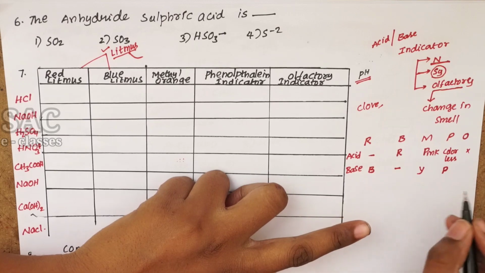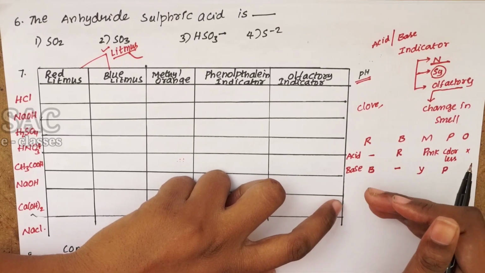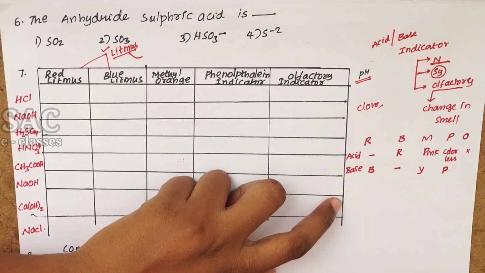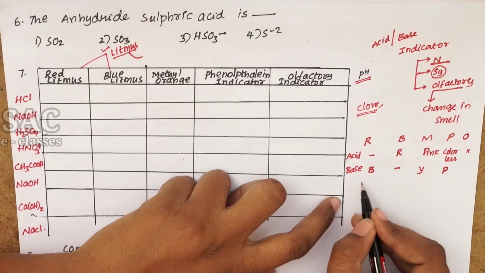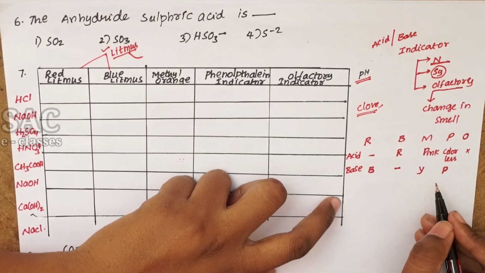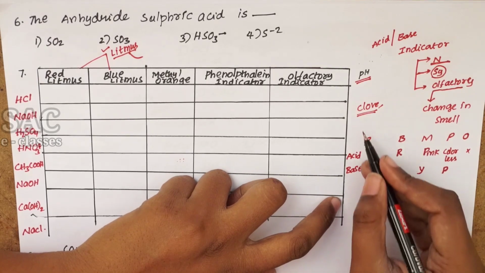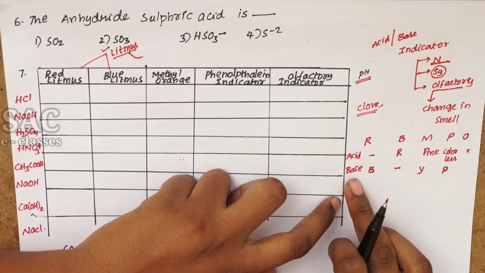That is why, whenever you get any onion smell after cutting onions, or whenever some stain is related to clove or any stains are there, whenever you wash it with some soap, nothing but detergent, that smell will disappear. The reason is it is an olfactory indicator. Olfactory indicators suppress their smell whenever they are treated with a base.